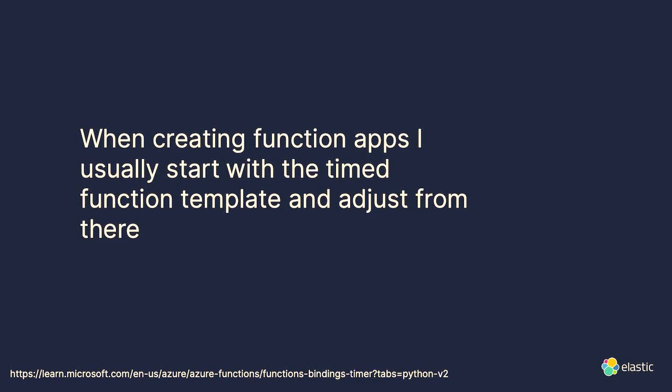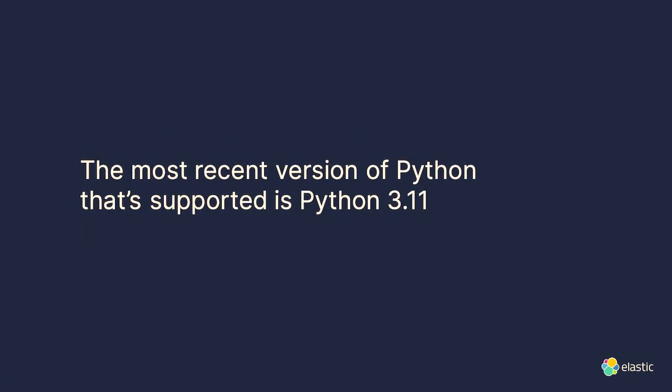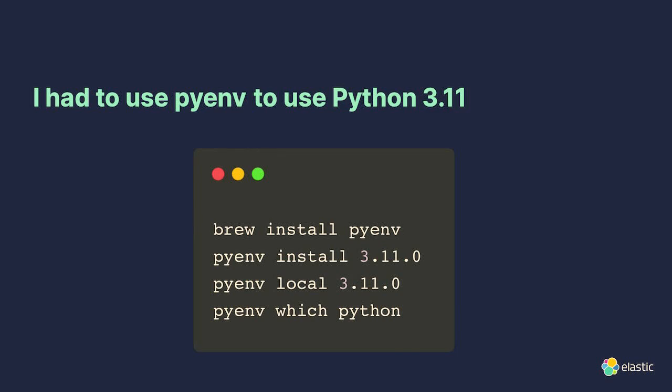When I first started creating function apps, I started with the time function template and literally just adjusted it from there. One weird thing that happened is that the most recent version of Python that is supported is Python 3.11. So I had to use pyenv to brew install it, and then install Python 3.11, and then say that I want to locally use that version of Python. And then with pyenv which python, I had to cut and paste that path when I went into the Visual Studio Code editor.